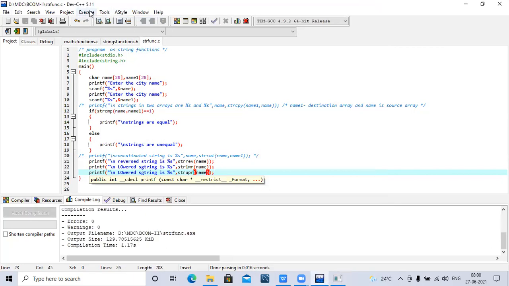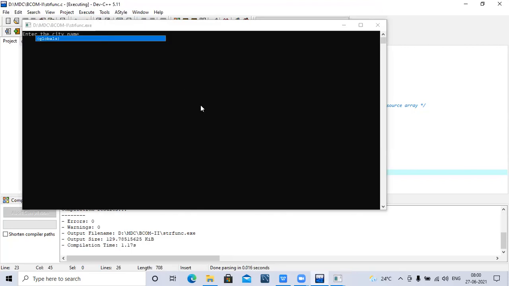Compile. Run. See. Sorry, in this I have taken a combination of lowercase and uppercase characters.